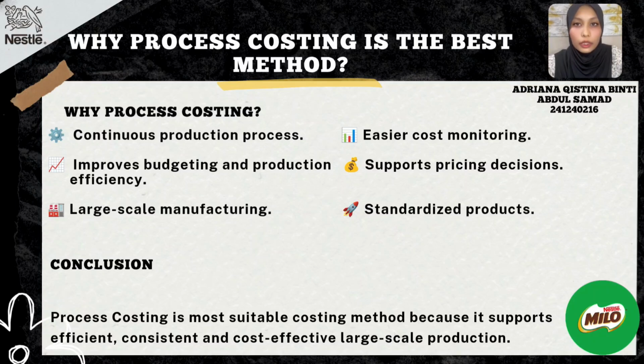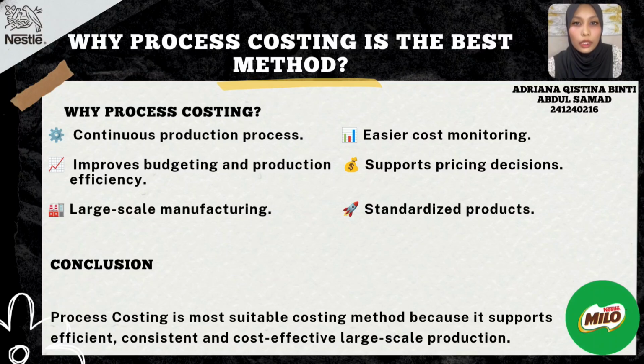Alright, so next, among the three costing methods, process costing is considered the most suitable for Nestle's Milo production. This is because Milo is produced continuously in large volumes and every unit follows the same production process. Process costing makes it easier to calculate the average production cost per unit and helps management monitor production costs more